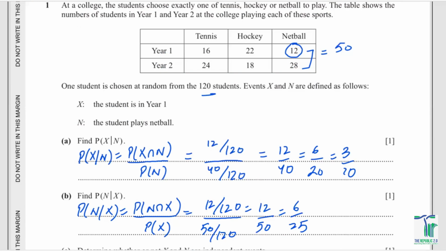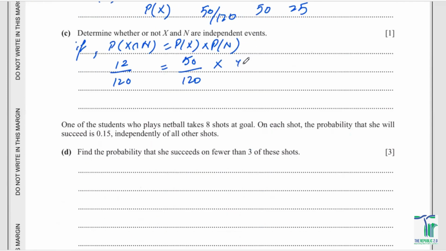And how many students are playing netball only? You have 12 plus 28, which has to be 40. So it would eventually become 40 divided by 120. You can just simplify it down. 12 upon 120 would be 1 upon 10, which is 0.1. And on the other side, this 0 cancels out by this 0, 4 times 1 and 4 times 3, and you'll just have 5 upon 36.